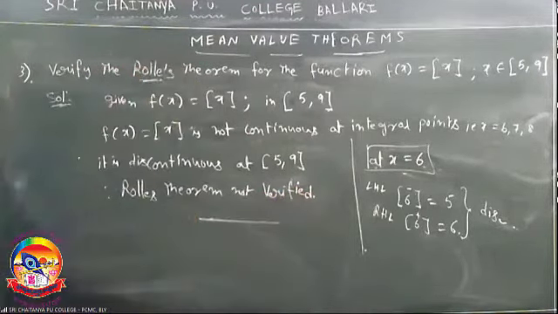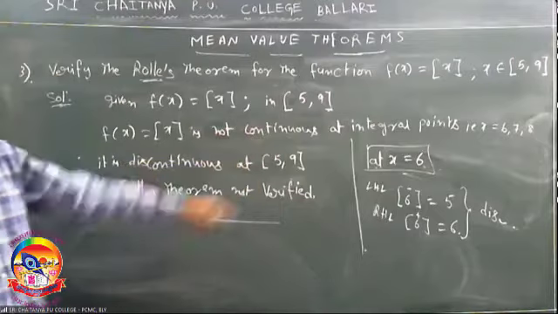Okay? It is only step of x. Every greatest integer function is not continuous at integral points. Okay?